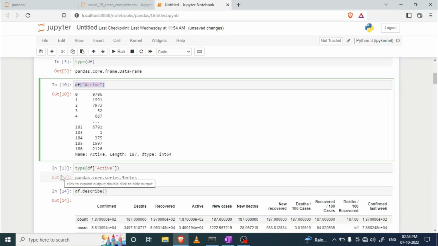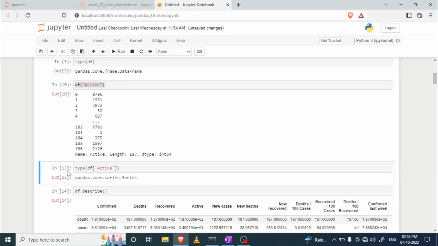Again I write the type function and pass df of active. I got the return value, and this is a series. If I have multiple columns and multiple rows, that means it's a data frame, whereas if I have only one column and many rows, it means it is a series, right?